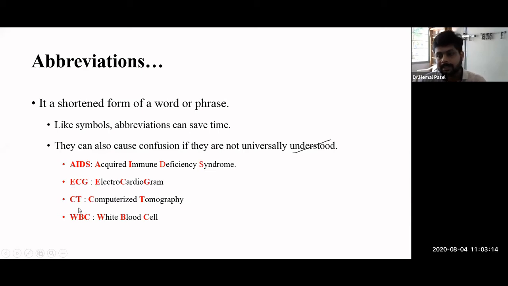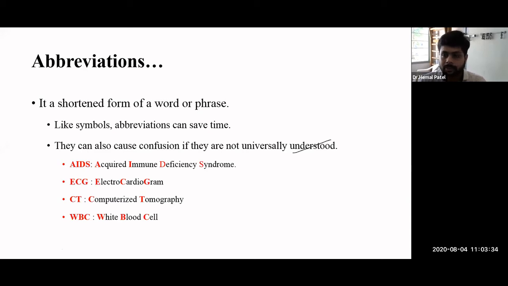Same with CT scan. Most of the time, even in daily practice, whenever we communicate, we use this CT scan only. We never use computerized tomography because CT scan is universally accepted, and I think that will help you in saving time also.